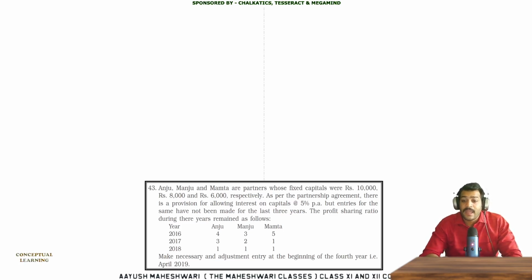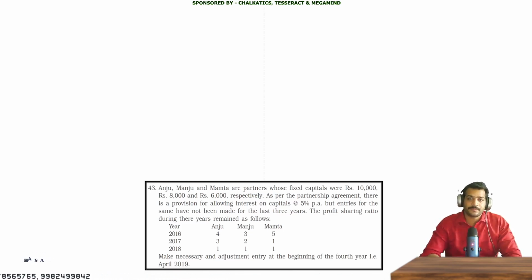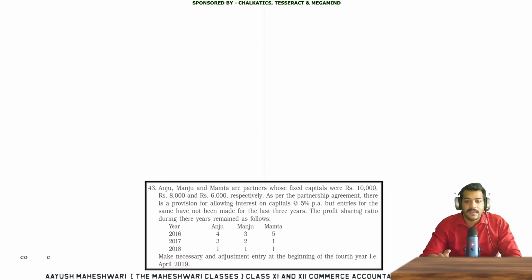Let's move next. As per the partnership agreement, there is a provision for allowing interest on capital at the rate of 5% per annum, but entries for the same have not been made for the last 3 years. So what is the overall scenario for this question? For the past 3 years, no interest on capital has been allowed to partners at any level. The 5% interest we need to provide, and the fixed capital of the partners is given.